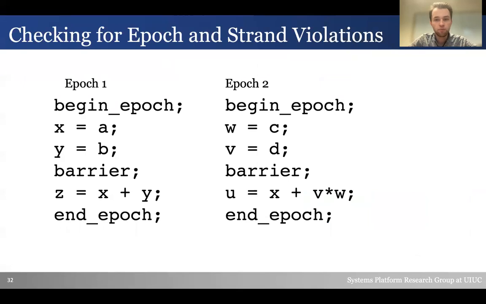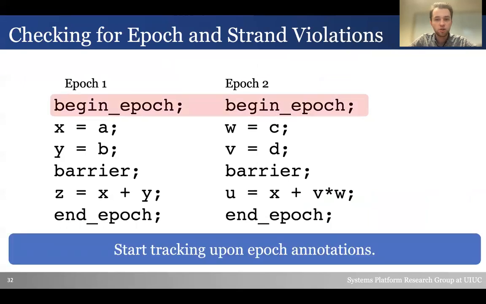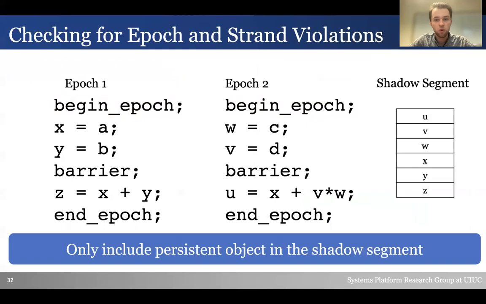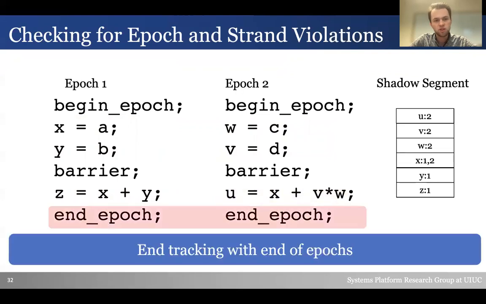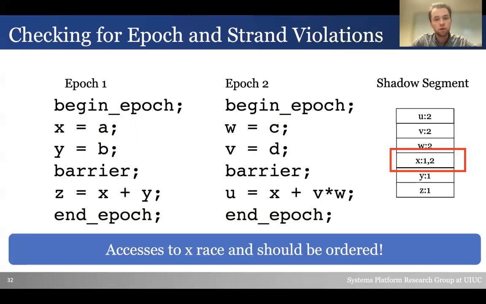We show this with an example. We begin tracking after the epoch annotations. To track the updates, we introduce a shadow memory where we record accesses to the objects and use that tracking to detect when violations occur. As we traverse the first epoch, we see that X, Y, and Z are updated. The second epoch updates W, V, U, and uses X. We then stop tracking at the end epoch boundaries. We can then see that both concurrent epochs, 1 and 2, touch the variable X, which means that there's a data race to X that needs to be ordered. DeepMC will report this as a warning.